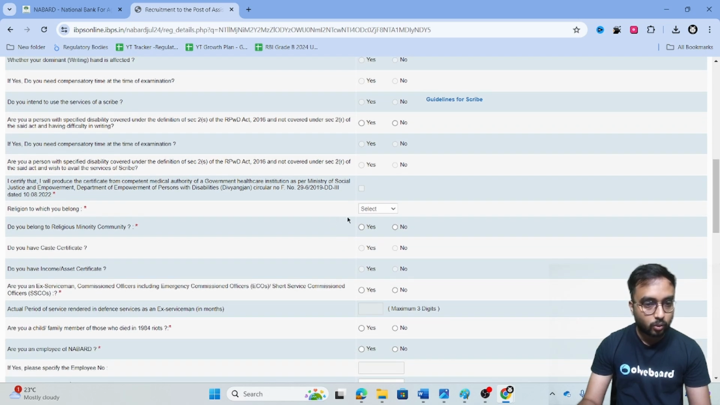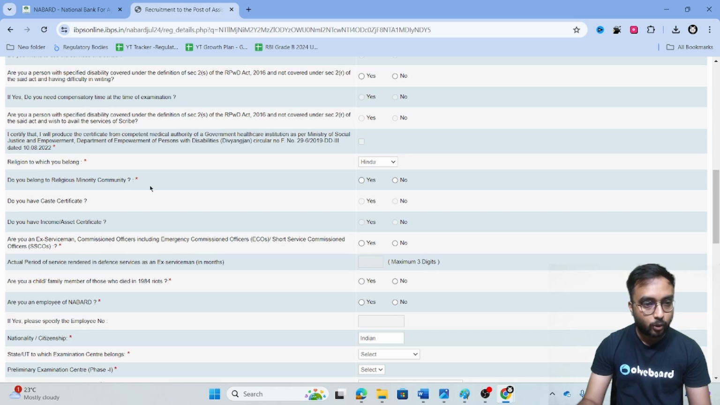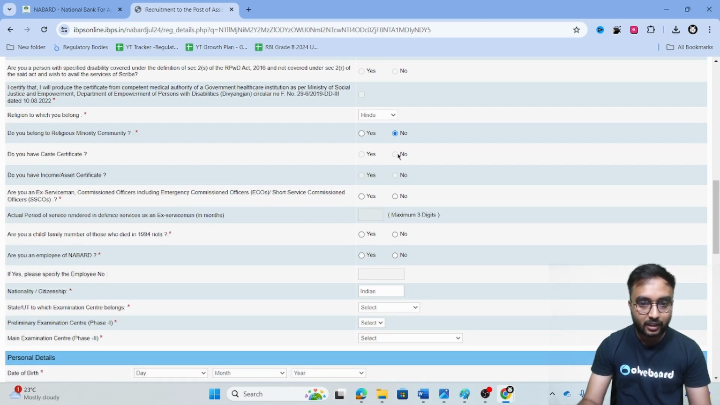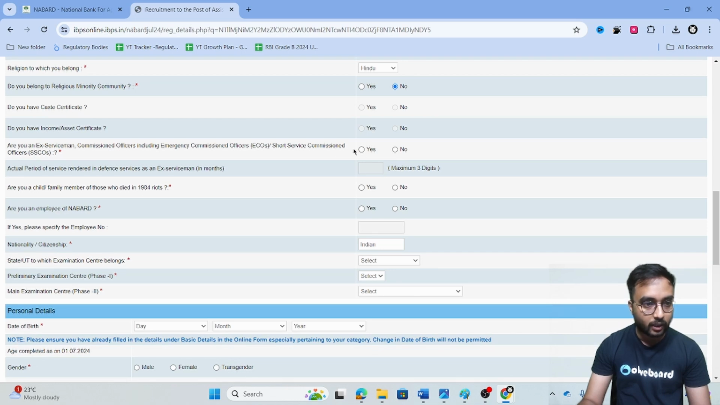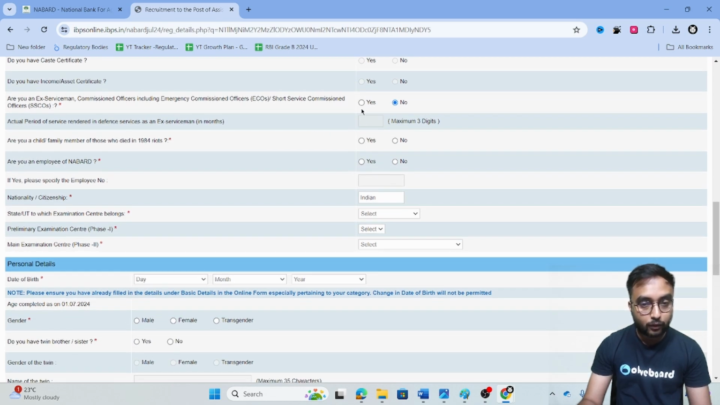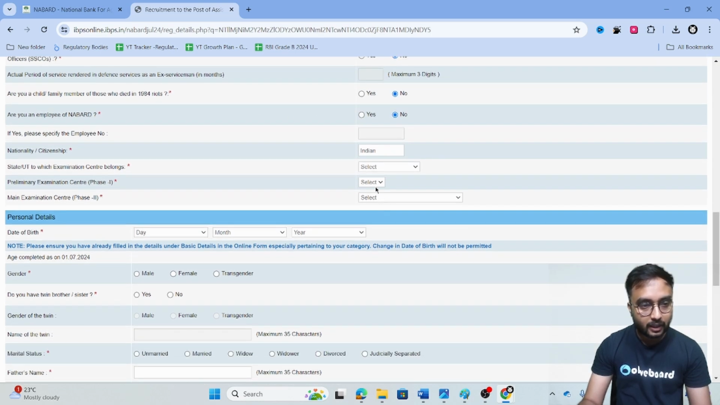Okay. So which religion do you belong to? You can write your religion here. Do you belong to a religious minority community? If yes, you can write yes. Caste certificate, similarly you can write all those things. Ex serviceman or not? No. Okay, if you are an ex serviceman, you can write about all these things. Are you a child or family member of those who died in the 1984 riots? No. If yes, you can write that. Are you an employee of NABARD? No. Okay. Citizenship here has been written.